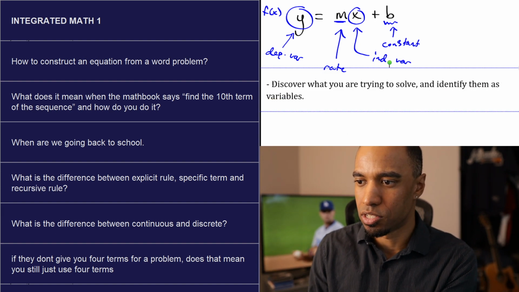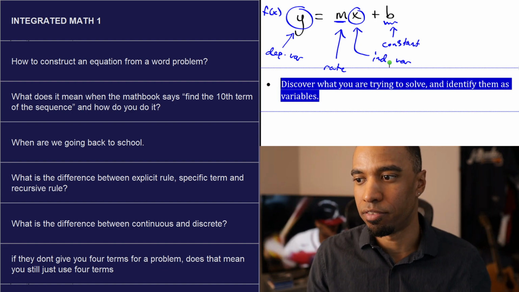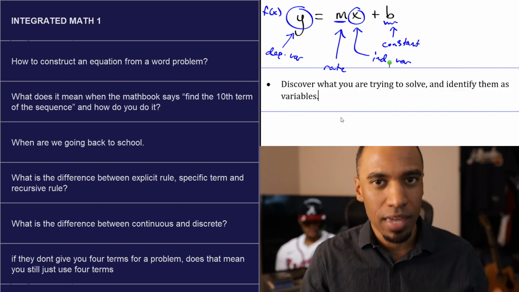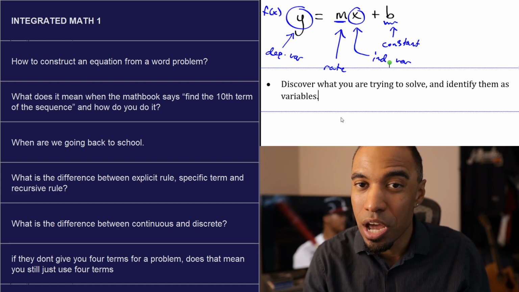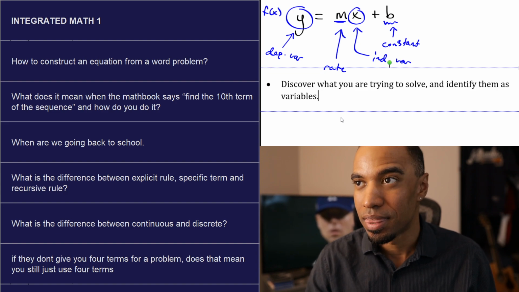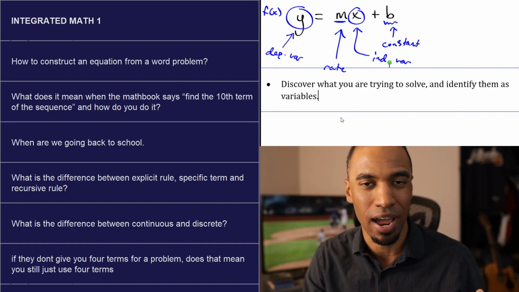I think I can bullet point this. Give me a moment. You want to identify these as your variables. What you don't know are your variables. And what I mean by that is if they tell you that you make $40 per hour doing something, then you know that number, 40. That's not a variable. In fact, that would be a rate.